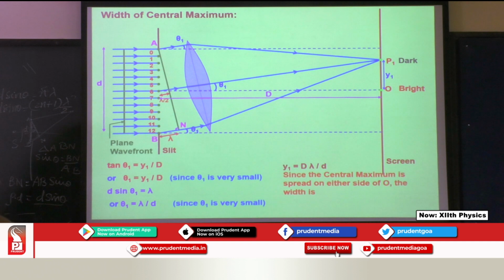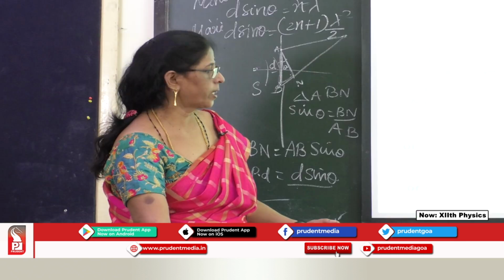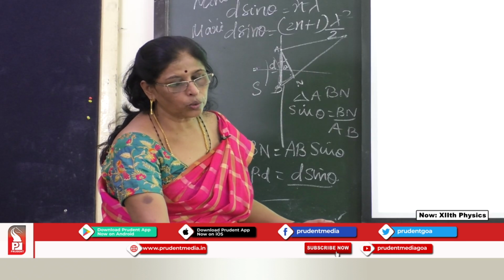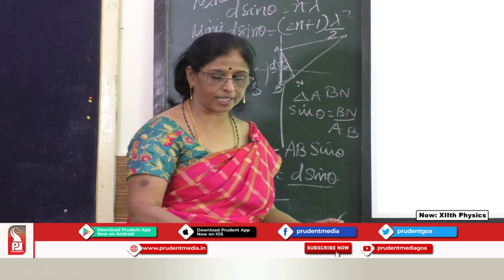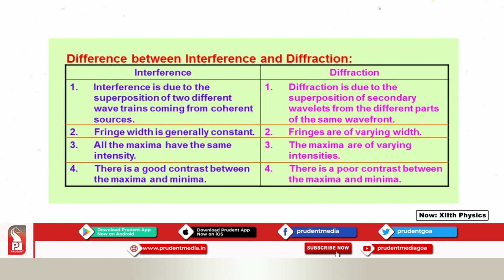Y1 is equal to lambda D upon d. The central maximum is spread on either side of O. The width is beta 0, equal to 2 lambda D upon d. Why is it taken as 2 lambda? Because it spreads on both sides.